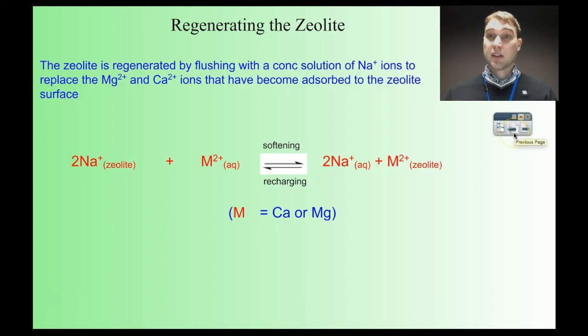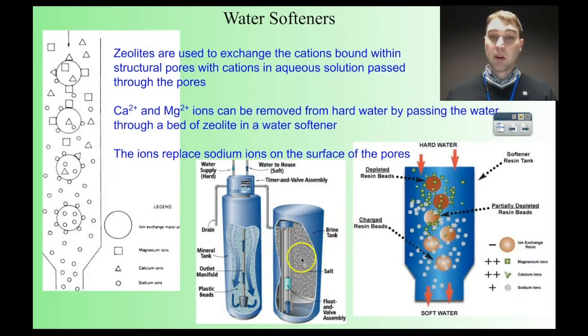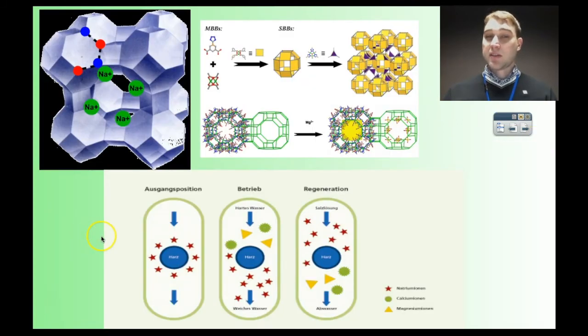So back here on the slide, you can see that they use a brine tank. Brine is really, really concentrated salt water. So this goes back in, reflushes over the beads, and then you flush in your hard water to produce the salt water. Here's a picture of some of those zeolite structures.